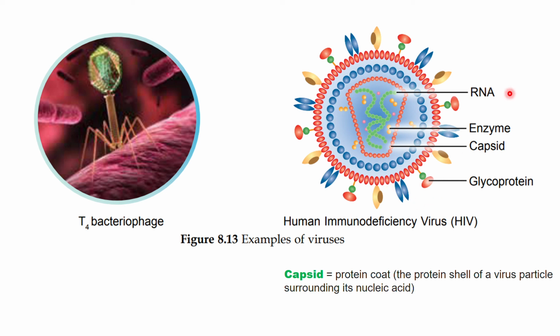Just now we mentioned that what makes up a virus is that diorang ada nucleic acid yang sama ada terdiri daripada DNA ataupun RNA, and there's a capsid enclosing ataupun surrounding this RNA. So apa itu capsid? It's actually a protein coat lah. The protein shell of a virus particle surrounding its nucleic acid.